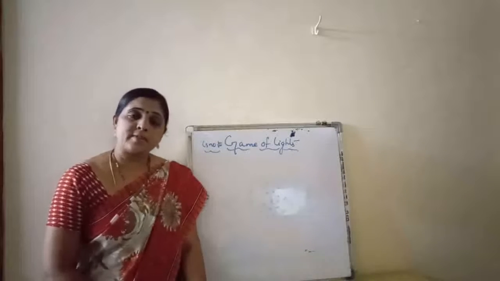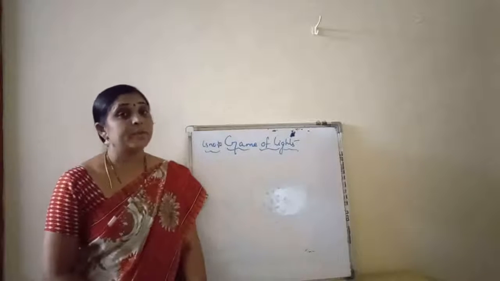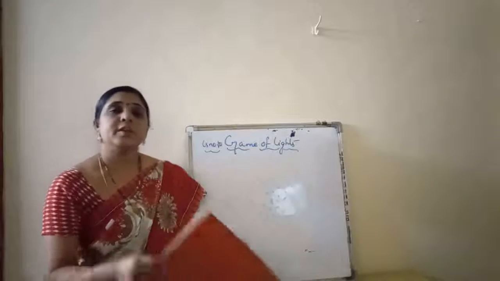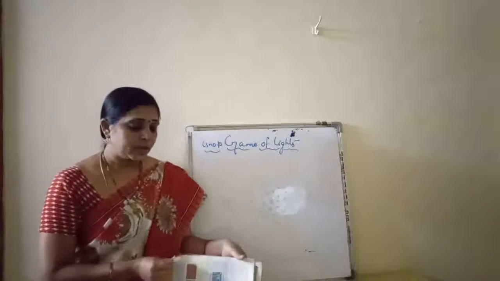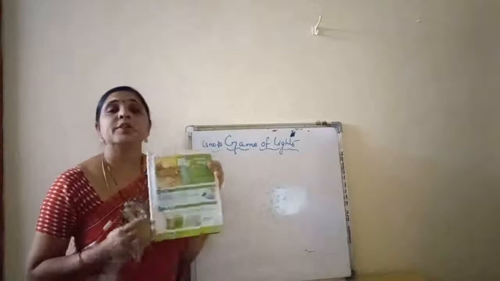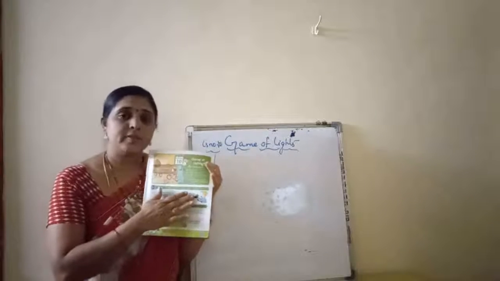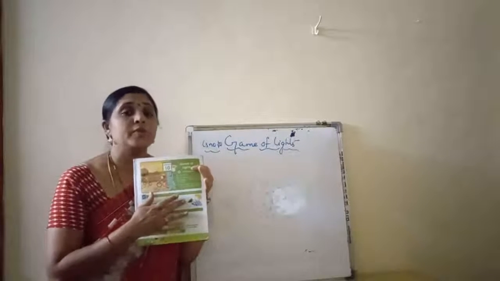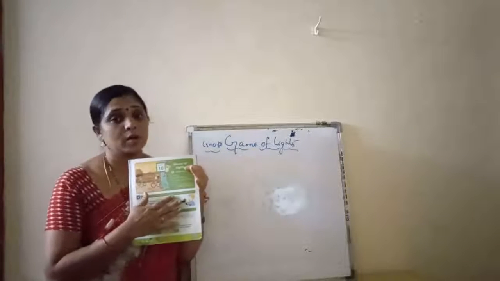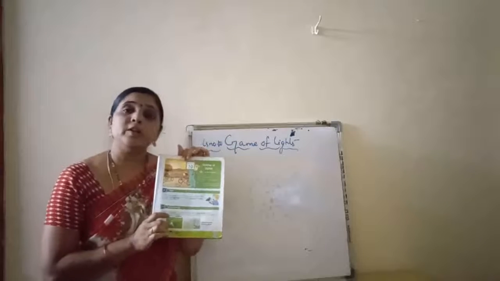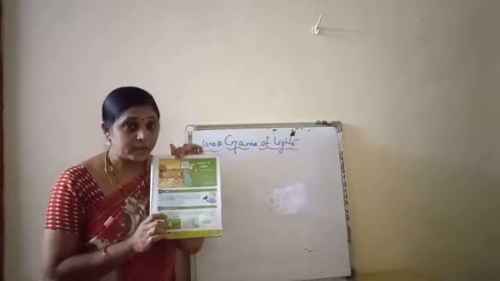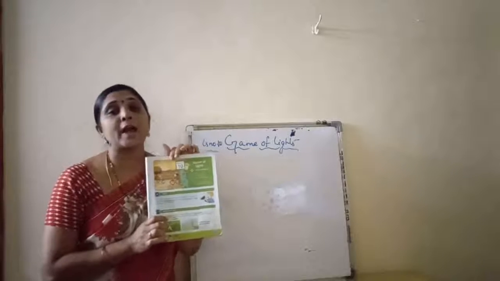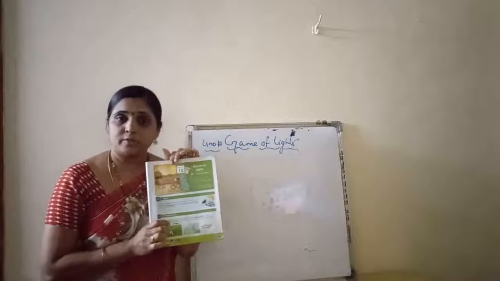Children, in the previous class, we learned lesson number 10, remembering part, games of light. Did you all remember what we have learned? We have learned about shadow. This is a dark shape which is formed when light falls on the wall. And in this picture, what did we learn? We have learned that when we stand outside in the sun, our shadow will be formed on the ground.